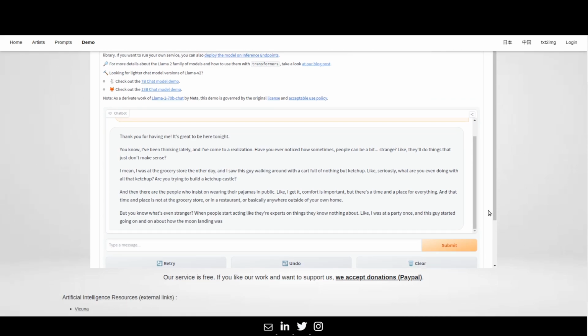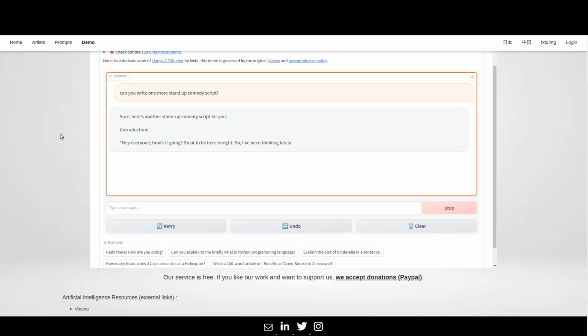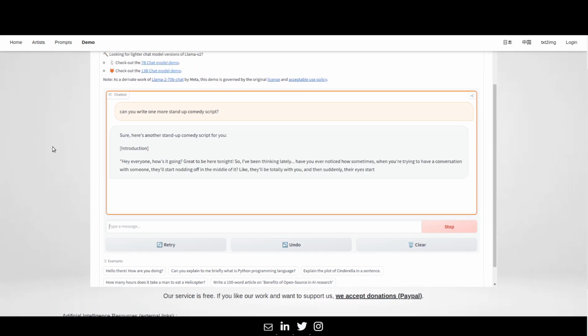So, to sum it all up, if you want a really fast model without bothering about any of the parameters, then Perplexity AI is the answer. But if you want full control on the length and randomness of the response, then the official LLAMA 2 demo app is the way to go.